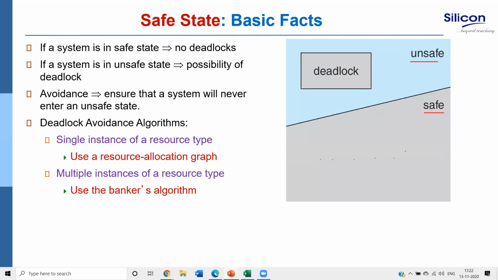If by allocating those processes it is in an unsafe state, I am not claiming that it is in deadlock, but I am claiming that there is a chance that deadlock may occur, because all deadlocks are unsafe. All deadlocks are unsafe, but not all unsafe states are deadlock. Correct? I hope it is understood.